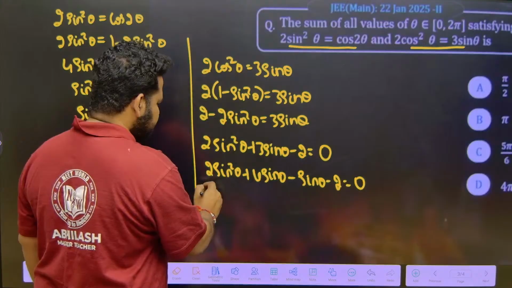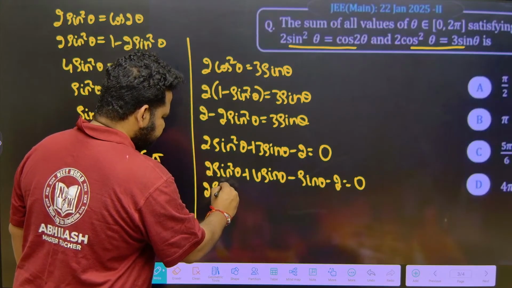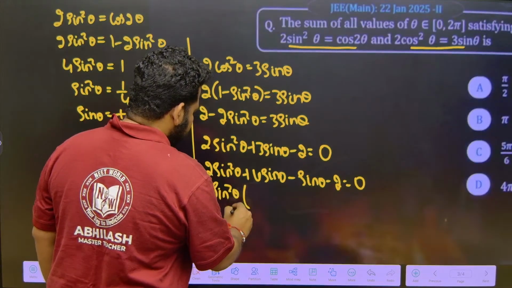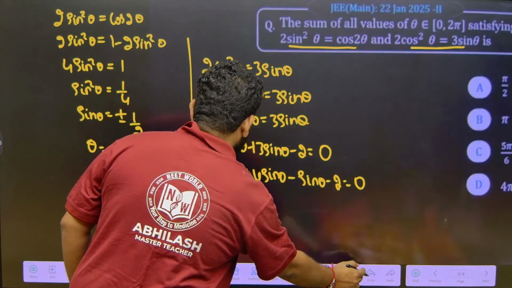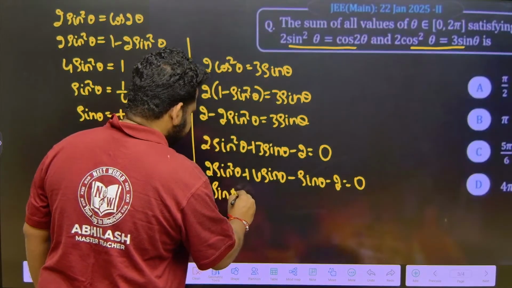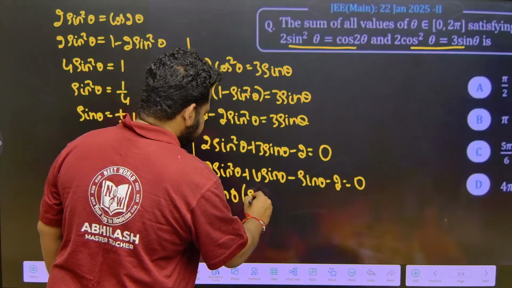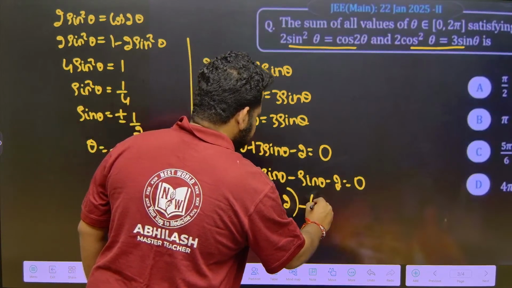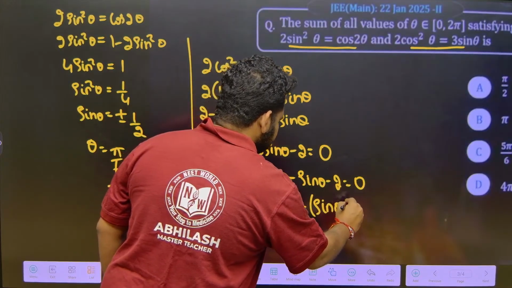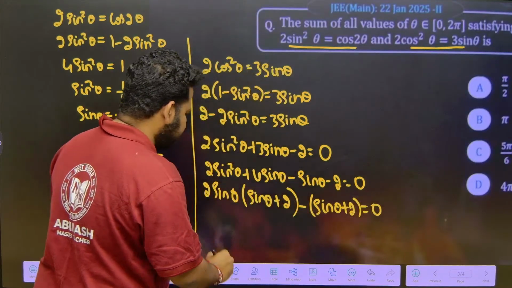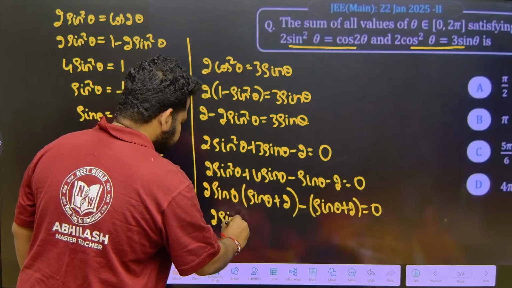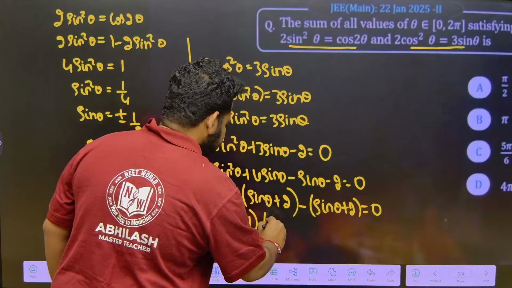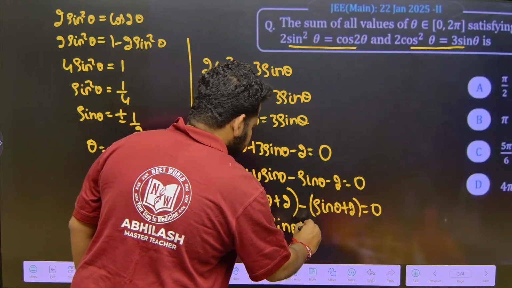So what is common here? I should take 2 sin theta as common. If I take 2 sin theta as common, this will become sin theta plus 2, and this will become minus, if I take it outside, minus sin theta plus 2 is equal to 0. So what I will have is 2 sin theta minus 1 into sin theta plus 2 is equal to 0.